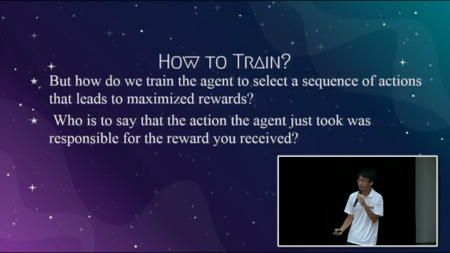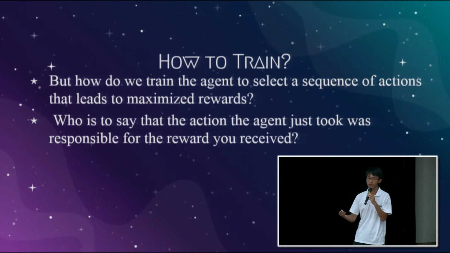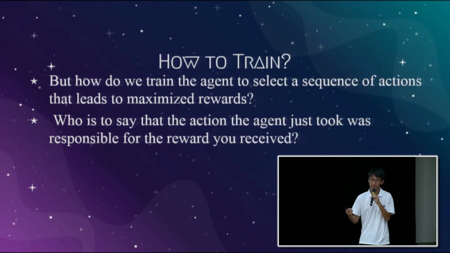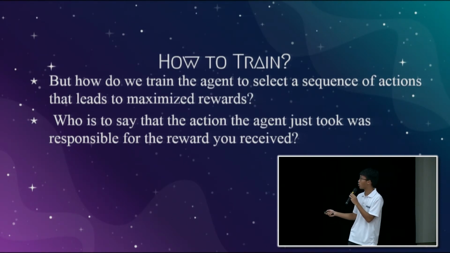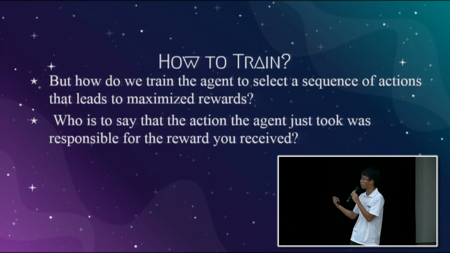But how do we train our agent to select a sequence of actions that really leads to the maximized rewards? And in RL, our only indicator of our agent's success is the rewards, which can be kind of sporadic. So who is to say that the action the agent just took was responsible for the rewards which the agent received?